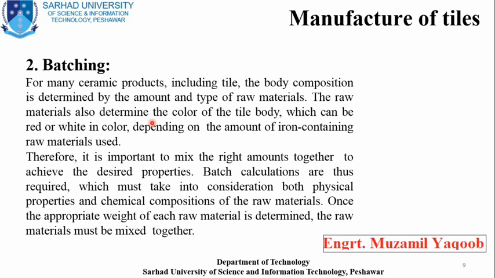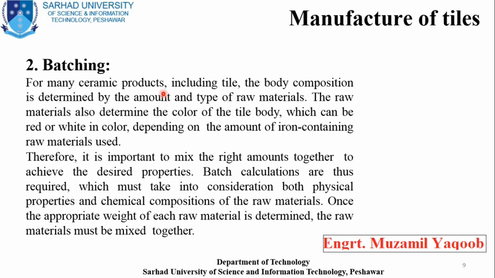The second stage is known as batching. In this stage we mix the raw materials we collected for tile manufacturing, mixing them together in the ratio of 50% clay and 50% of another material.